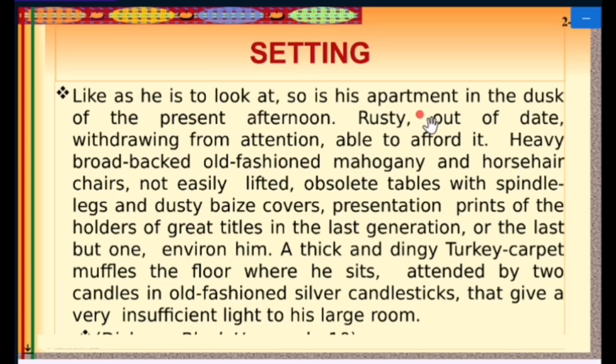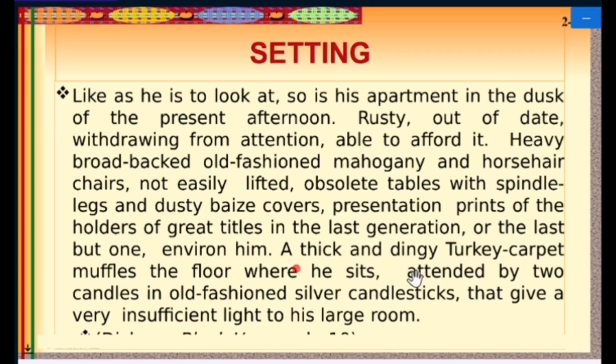In his apartment in the dusk of the present afternoon, rusty, out of date, withdrawing from attention, able to afford it, heavy, broad-backed, old-fashioned mahogany and horsehair chairs, not easily lifted, obsolete tables with spindle legs and dusty baize cover, presentation prints of the holder of a great title in the last generation or the last but one, environ him.